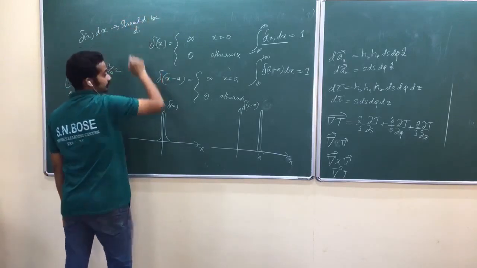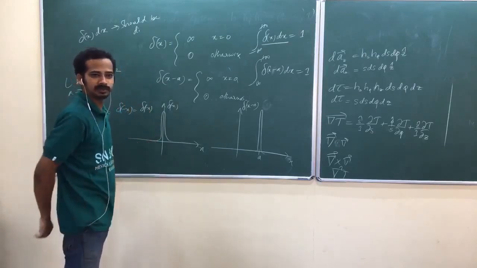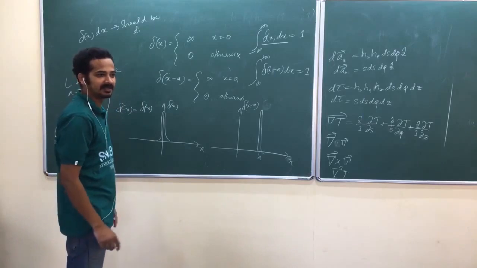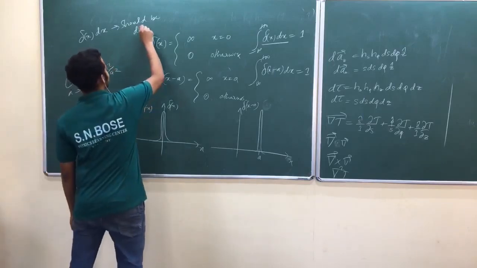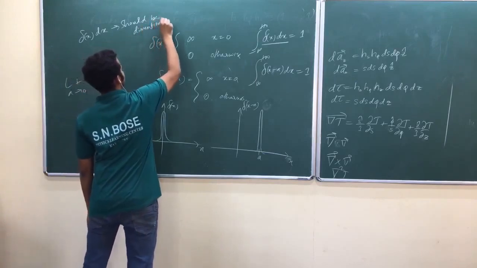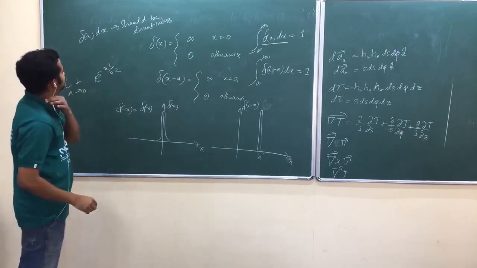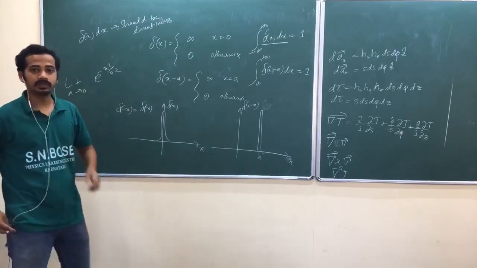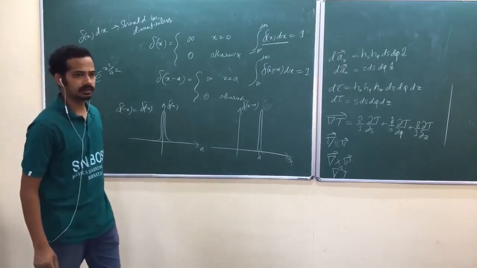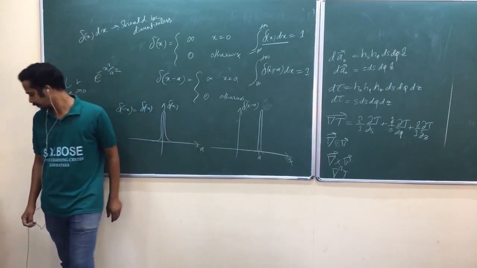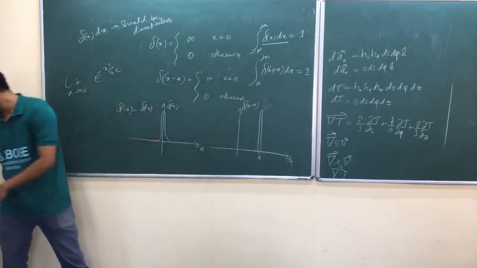Should be dimensionless, not unitless. I'm not using dimension and unit properly, isn't it? Unitless is not a good word. Dimensionless. Okay. So just take that idea. Somewhere we have a question like that: what is the unit of Dirac delta? Area under the curve equal to 1. Okay, that is the other property. This is a property of Dirac delta.